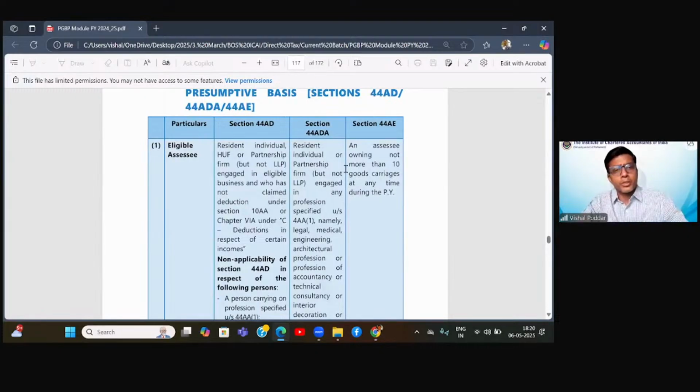So for them, what computation is provided? In the previous class, we discussed it in brief. Today we'll go into much more detail with some technical things. I have 3-4 sections which I want to go through in detail. This is the first one because it is already a doubt by Ishan. Now, what are 44AD, ADA, AE dealing with? Let me first inform you of one thing, students. These are not the only 3 sections of presumptive income. You have more presumptive income sections, but they are not covered in your syllabus at the inter level.